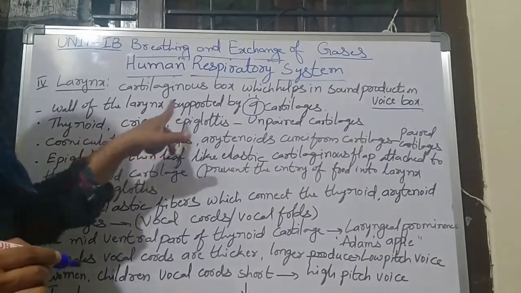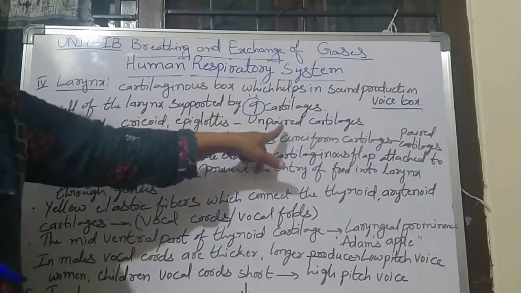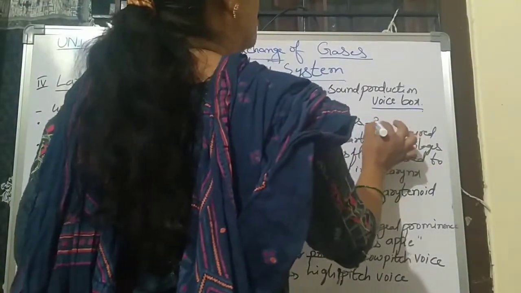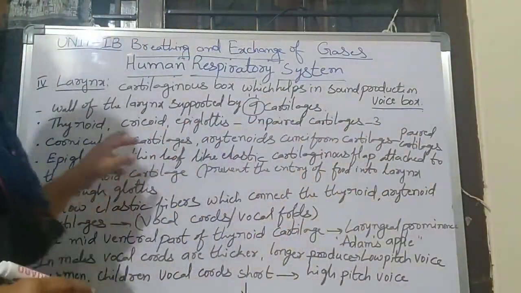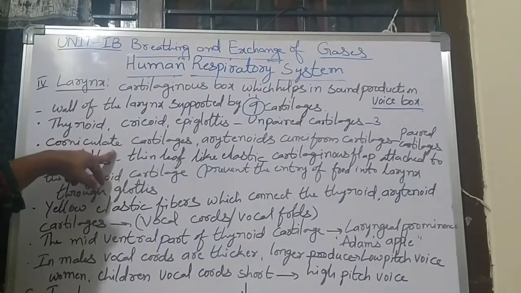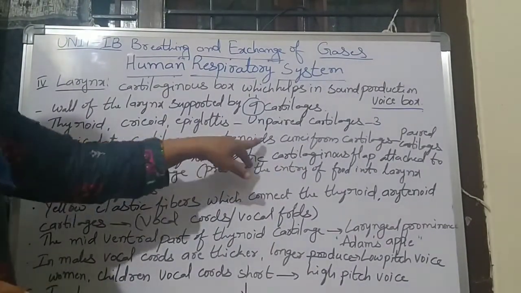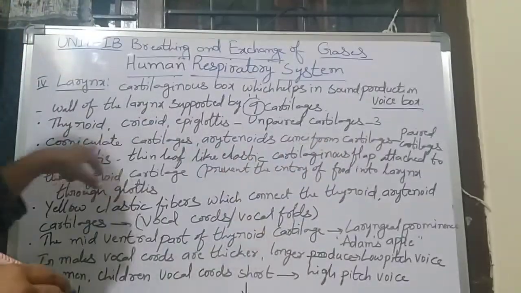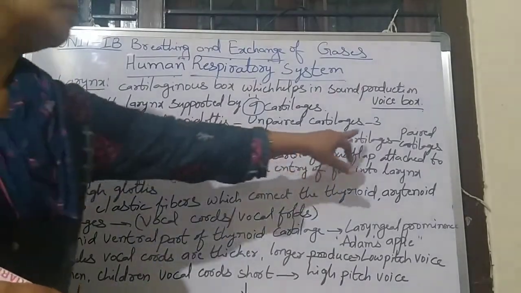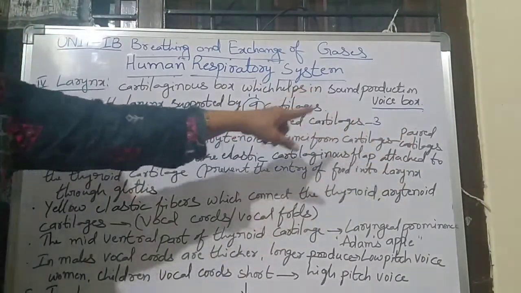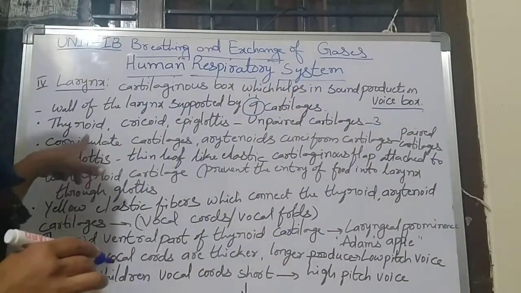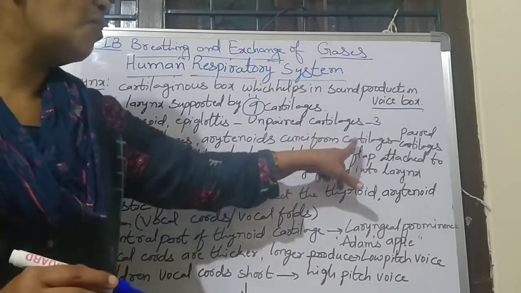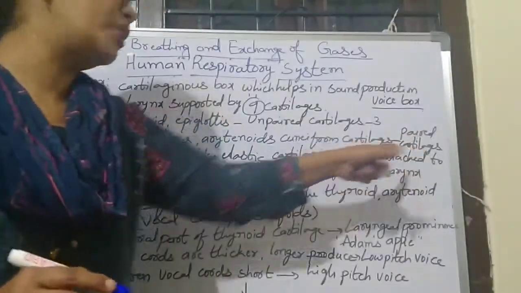Thyroid, cricoid and epiglottis are unpaired cartilages, means they are single. Next, corniculate cartilages, arytenoid and cuneiform cartilages are the paired cartilages.